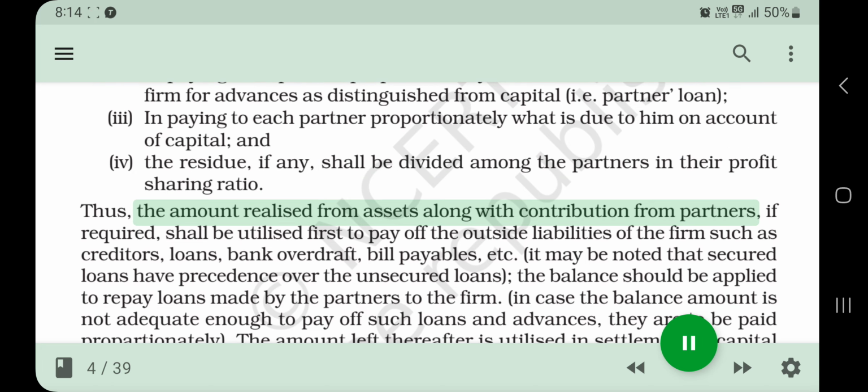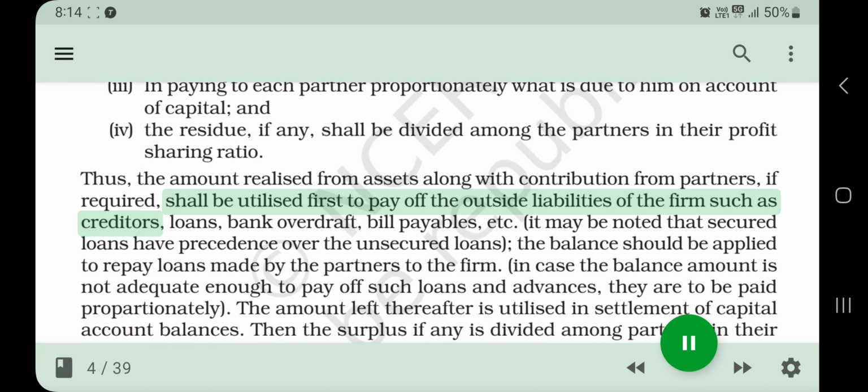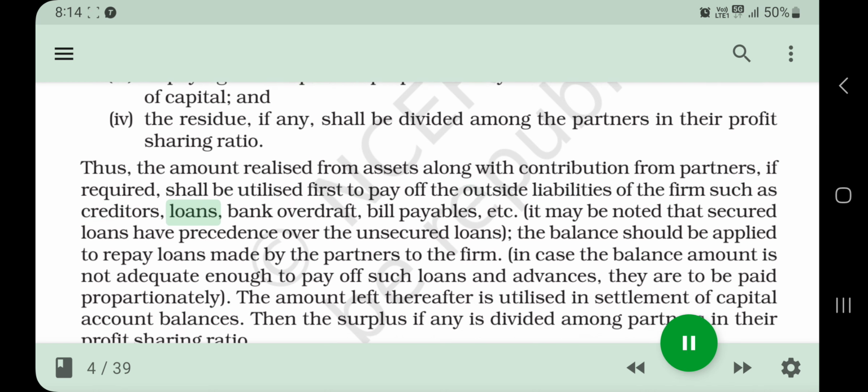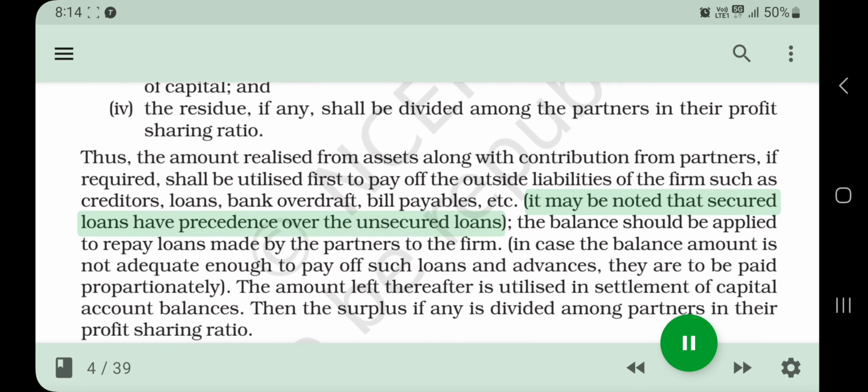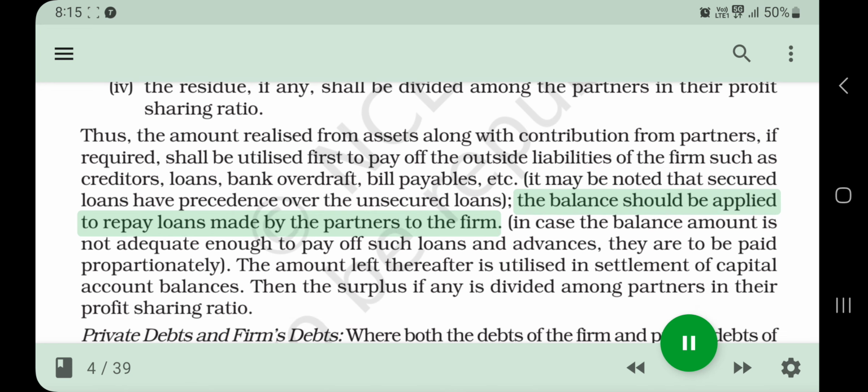Thus, the amount realized from assets along with contribution from partners, if required, shall be utilized first to pay off the outside liabilities of the firm such as creditors, loans, bank overdraft, bills payable, etc. It may be noted that secured loans have precedence over the unsecured loans. The balance should be applied to repay loans made by the partners to the firm.